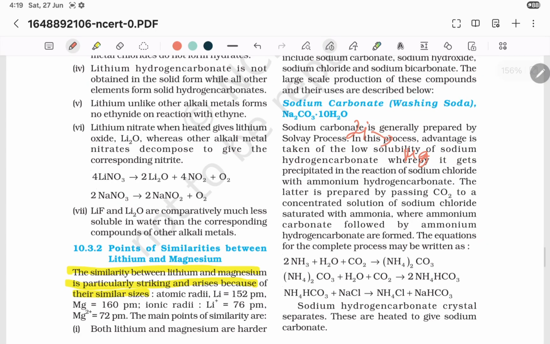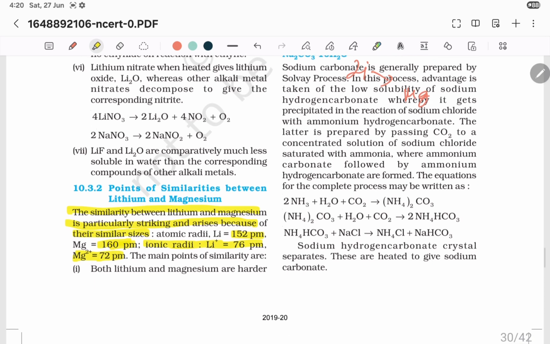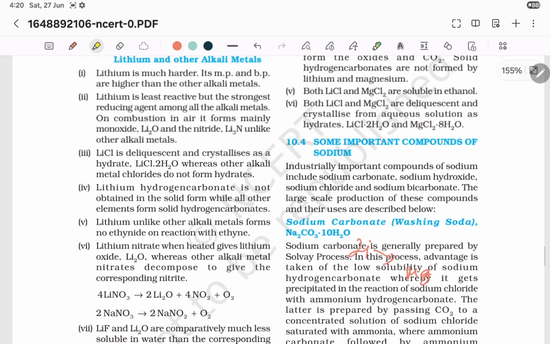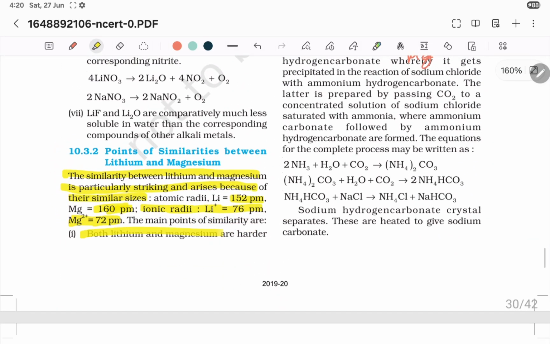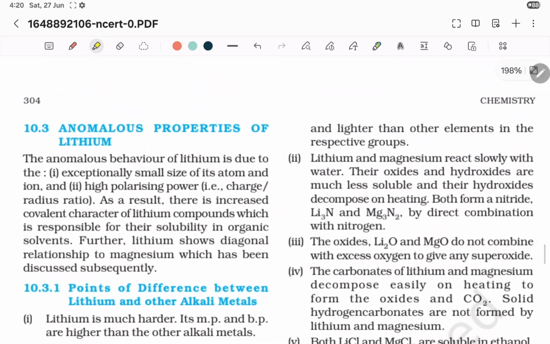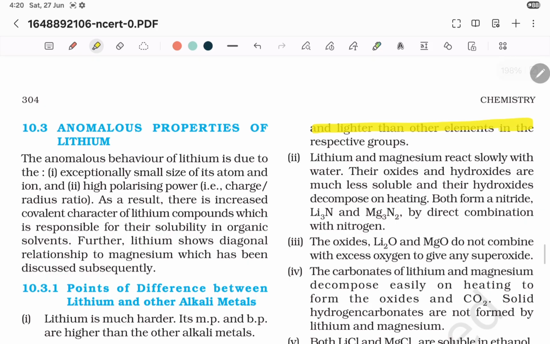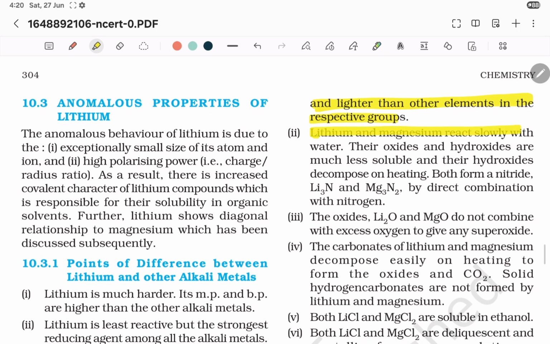Next, the atomic size of lithium is 152 picometer and magnesium is 160 picometer. So you can see here very small size. Ionic radius of lithium is 76 picometer and magnesium is 72 picometer. The main point of similarity is both lithium and magnesium are hard, and lighter than other elements in their respective groups. Another thing: lithium and magnesium react slowly with water. They do not react vigorously with water, they react slowly.